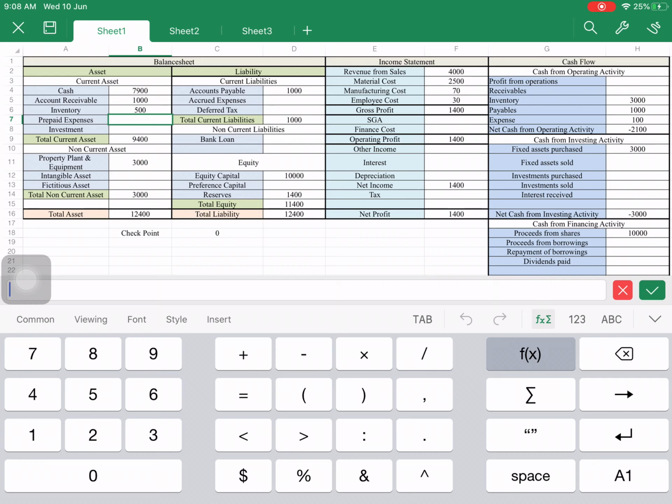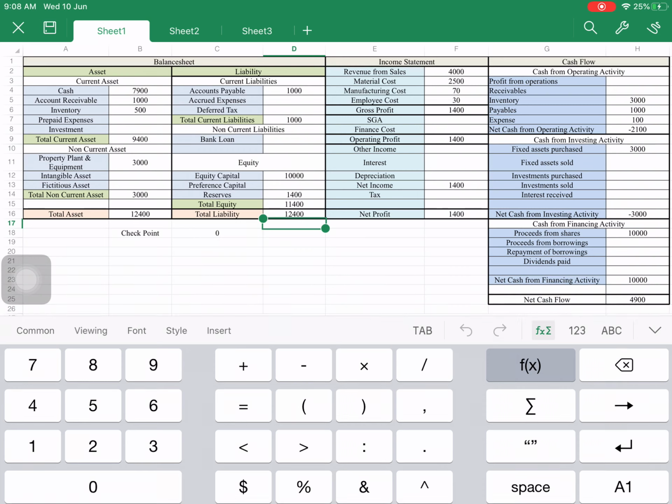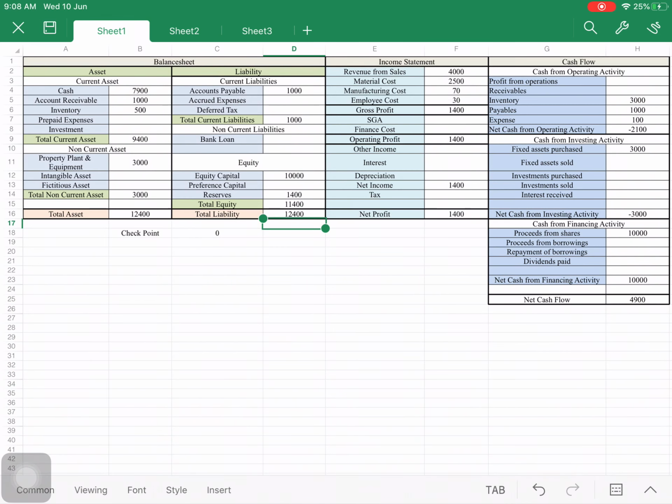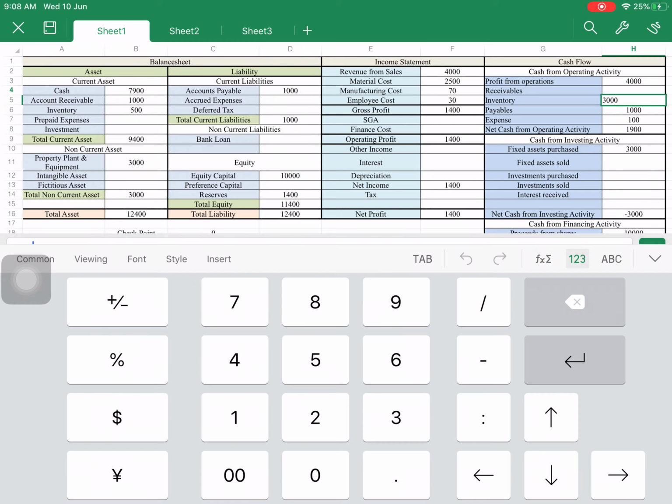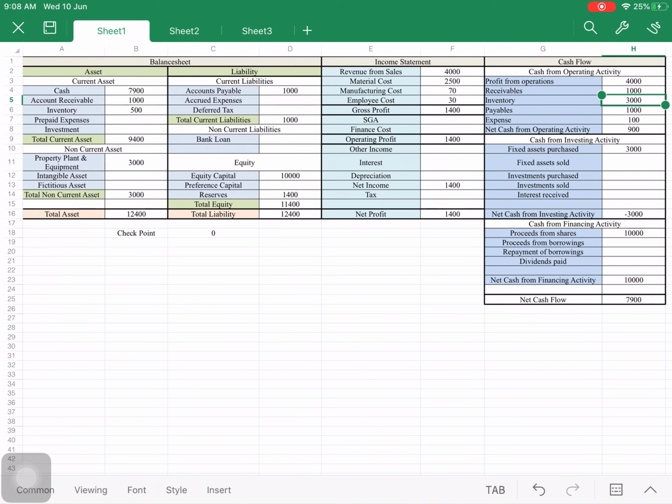So you can see again total assets equal total liabilities, but this cash balance has not matched. Why? From the operations, that is how much money I have earned, that is the 4000 I have earned, and these receivables are 1000. So I am putting this 1000. So you can see this net cash balance equals this net cash balance.